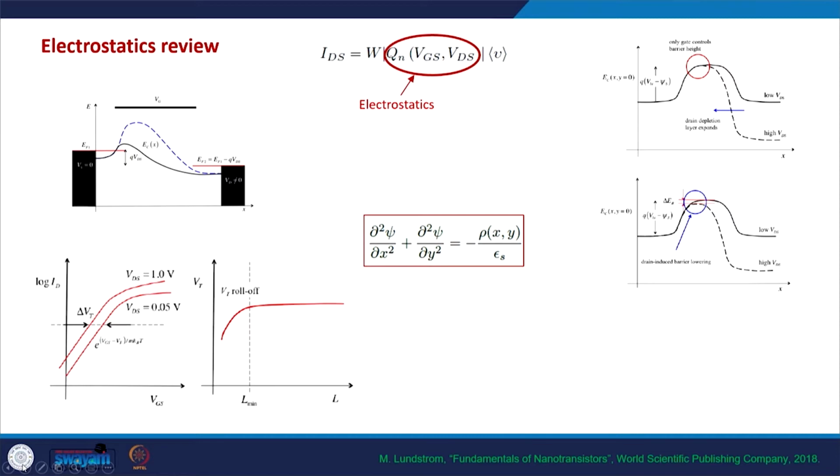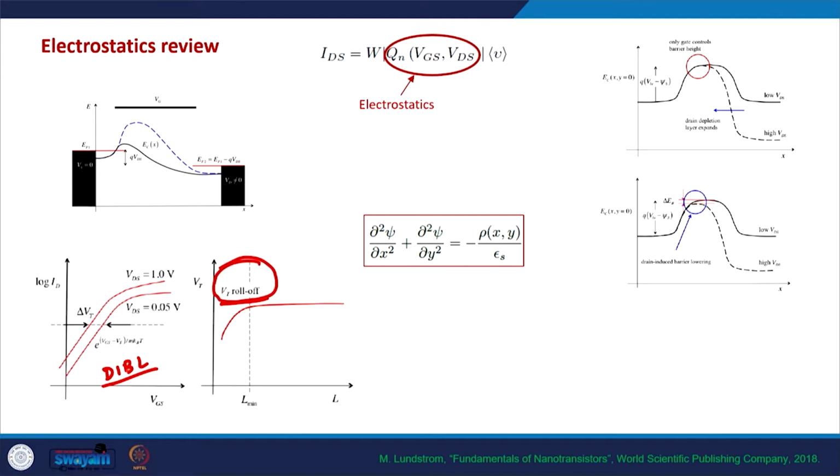In that case, we observe that there is this DIBL effect, which is the drain induced barrier lowering, and there is this threshold voltage roll off as well, which is the reduction of the threshold voltage as the channel length is reduced. And this happens because of multiple factors.